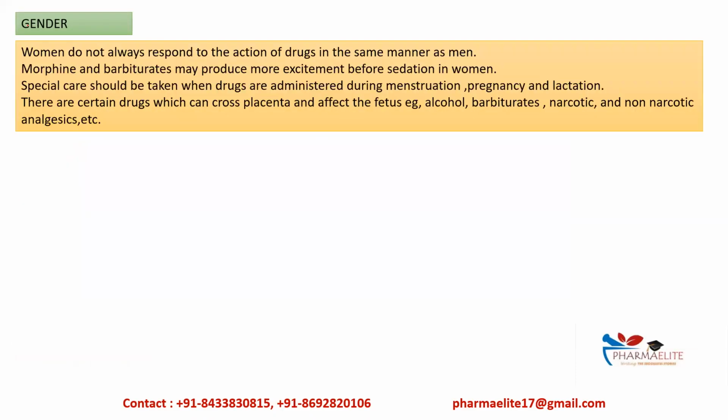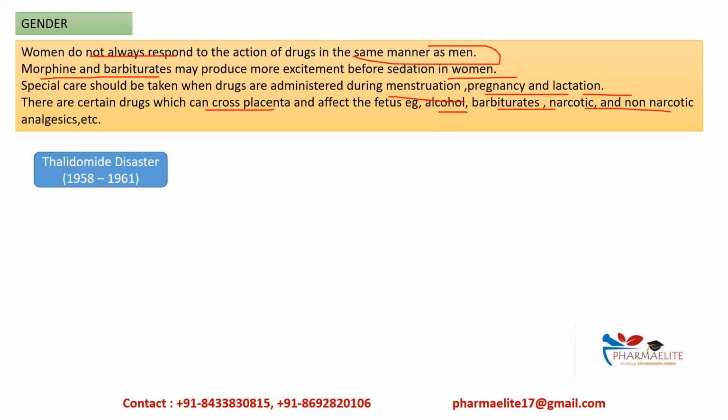Gender. Okay, so women do not always respond to the action of drugs in the same manner as men, okay. Morphine and barbiturates are the drugs which produce more excitement before sedation in women, okay, and we have to take special care when we are administering a drug during menstruation, pregnancy, and lactation, okay. And we know that there are various drugs which act as a teratogen for the fetus, like alcohol, barbiturates, narcotic, non-narcotic, okay, which cross the placenta and reach the fetus. So we'll see one example, thalidomide disaster, okay.